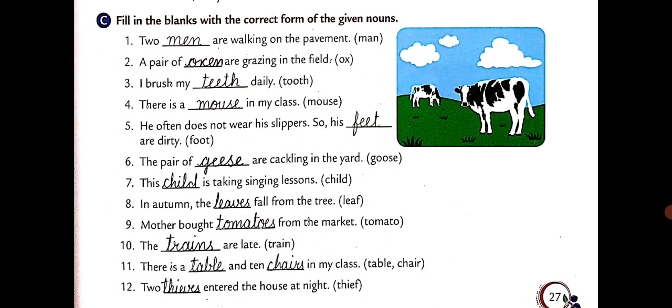Moving on to part C. Fill in the blanks with the correct form of given nouns. The dash are walking on the pavement. In brackets you are given man. Plural of man is men. The men are walking on the pavement. Then a pair of oxen are grazing in the field, as plural of ox is oxen. I brush my teeth daily. Plural of tooth is teeth. Similarly, try the remaining parts as well.